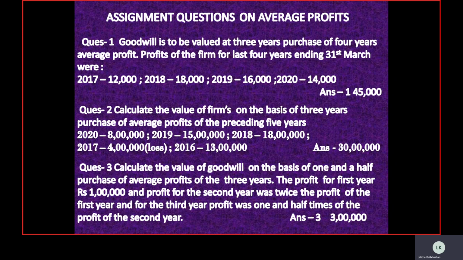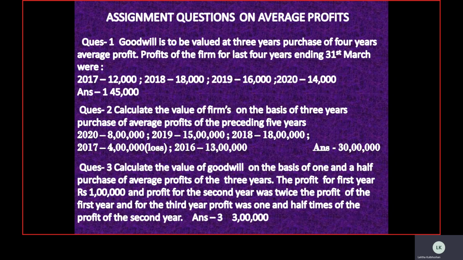For example, in this particular question, if we are calculating the average profit, we will do 8 lakhs plus 15 lakhs, which is 23 lakhs, plus 18 lakhs plus 13 lakhs minus 4 lakhs, divided by the number of years, 1, 2, 3, 4 and 5. This is how we can calculate the average profits, and after that we calculate the goodwill as we have seen here. Same situation in question number 3. The things are given to you in statement form, so read the statement carefully to solve it.